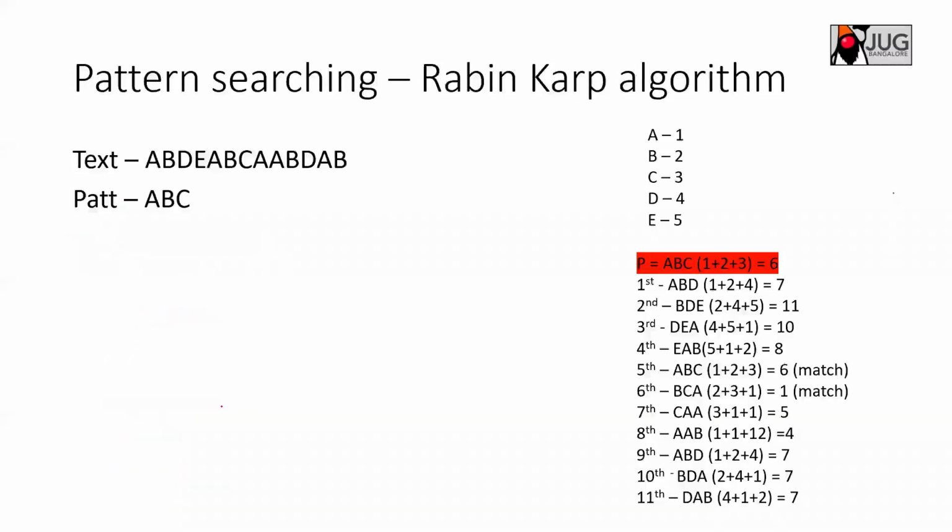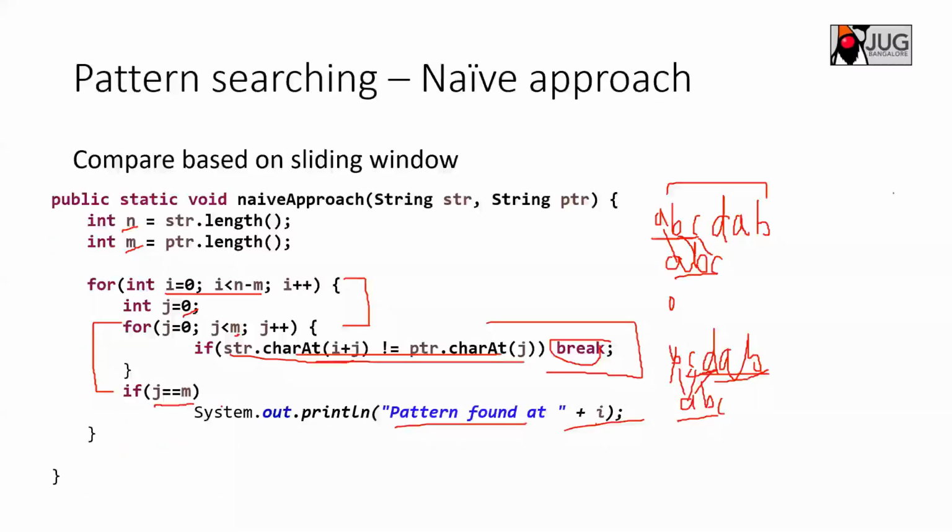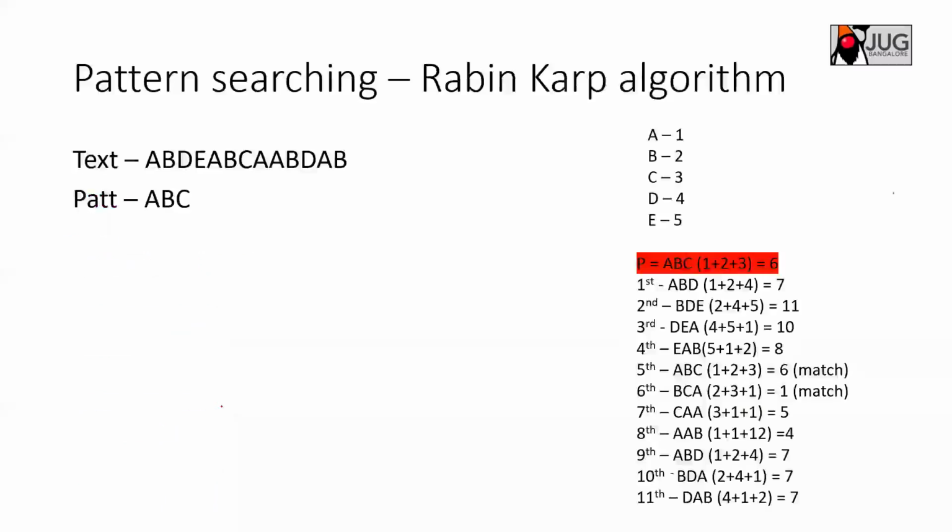Okay, we need to understand another one. This is the naive approach. We'll try to see what the Rabin-Karp algorithm is, which is based on the rolling hash approach. I think I had difficulty in explaining how this algorithm works, so let's try to understand with an example.